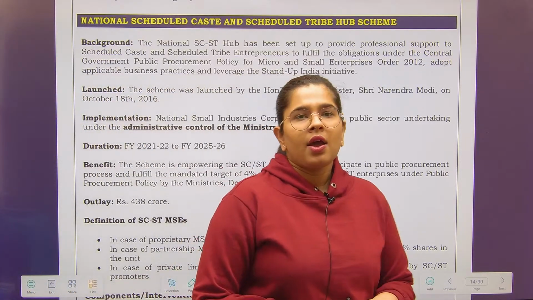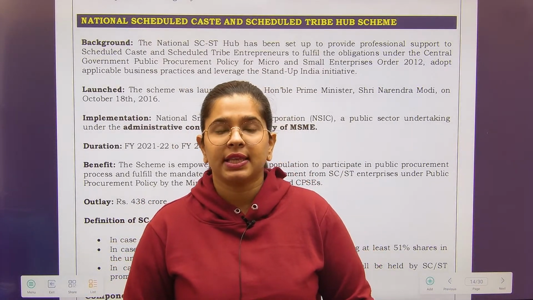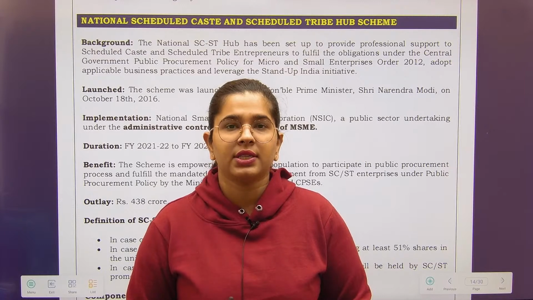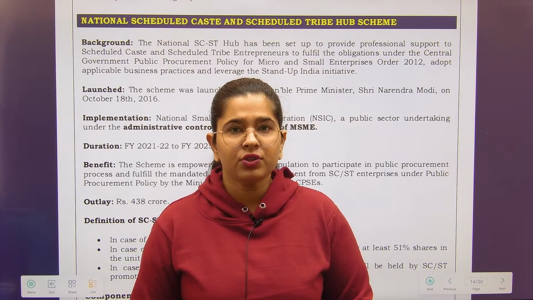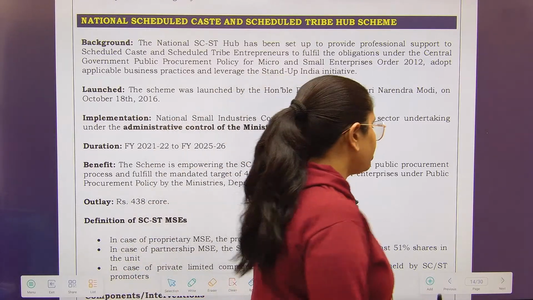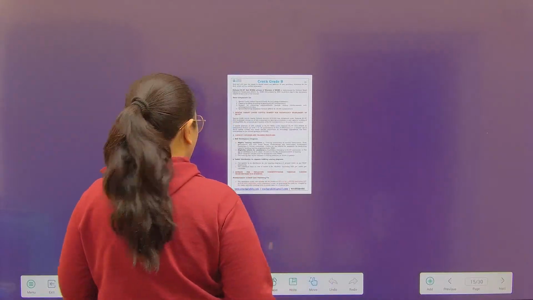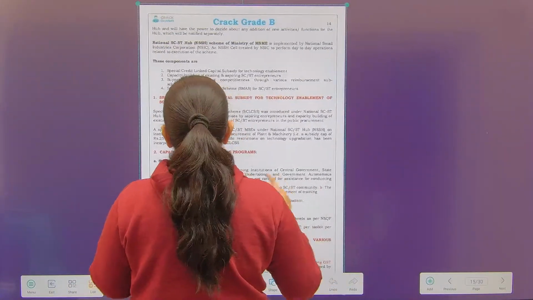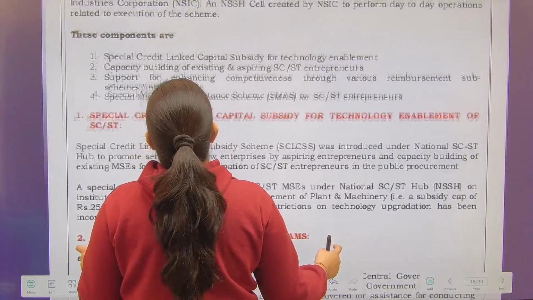Most of the things under that we have already discussed. Lastly, we were discussing the kind of support provided to these SC/ST entrepreneurs for their development. We have already discussed two types of support. The remaining two I'll be discussing today, but first, let's sum up those two as well.